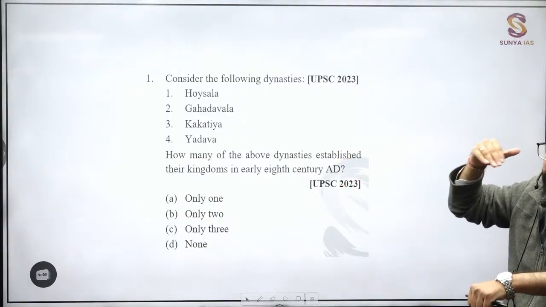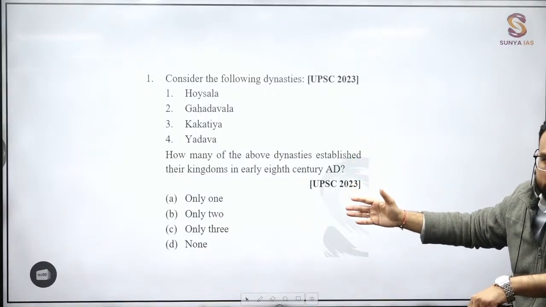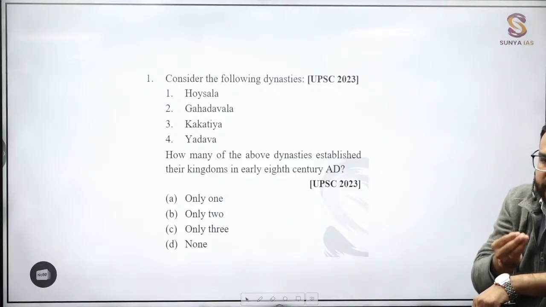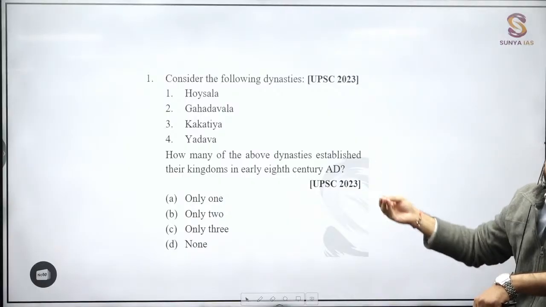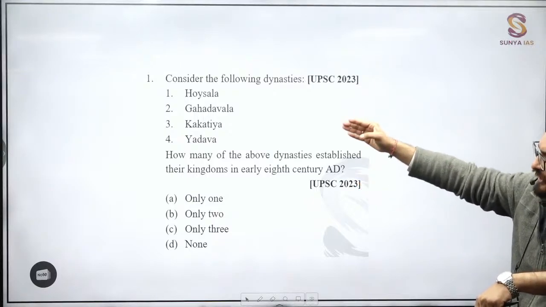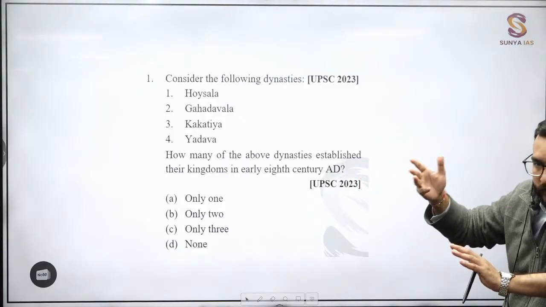So if you do not have this sense of contemporaries, who was ruling when, then you will not be able to solve these types of questions, guys. It will become difficult. But those who have just studied ancient and medieval history from the timeline sense, it is a very easy question for them, right? Because Hoysala, Gahadwala, Kakatiya, Yadava, you will not understand it separately. No need to understand it separately.